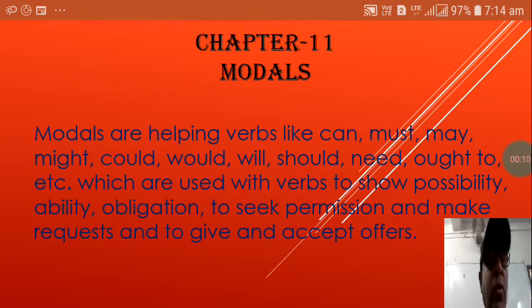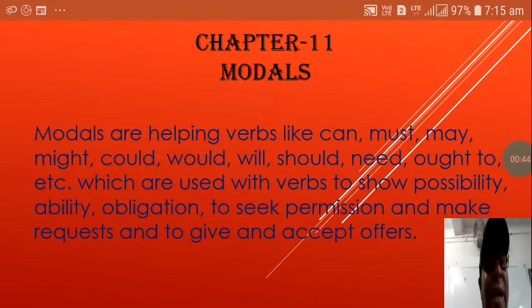Students, we are going to start today a new chapter in grammar, that is modals. Chapter 11 is modals, and today we shall learn what are modals, what are their uses, in what way we use them in spoken and written English, and how modals are helpful for us to speak good English. Let us first start. What are modals?